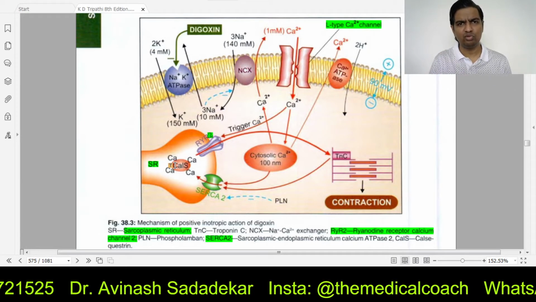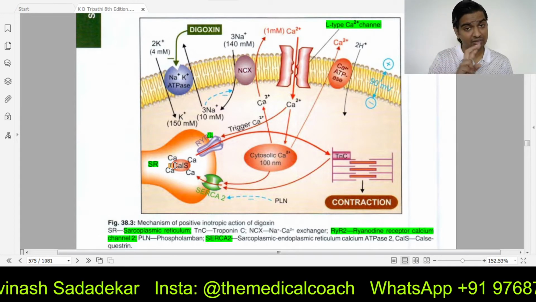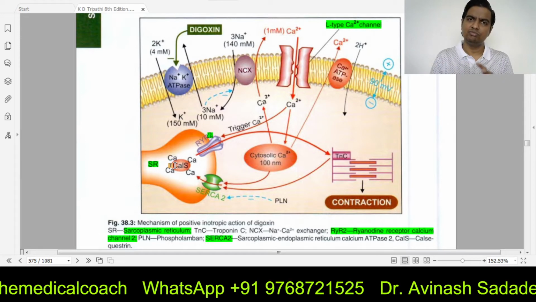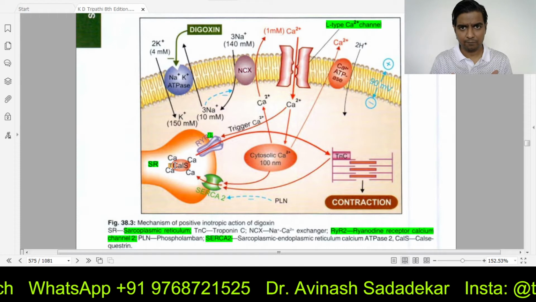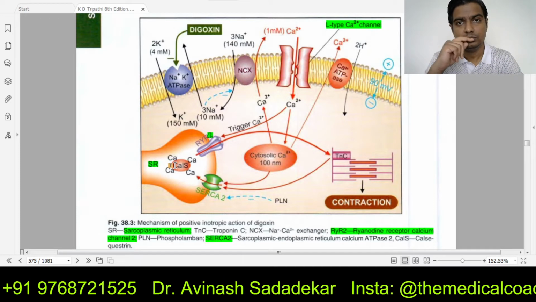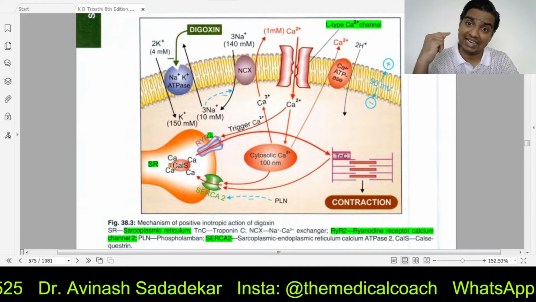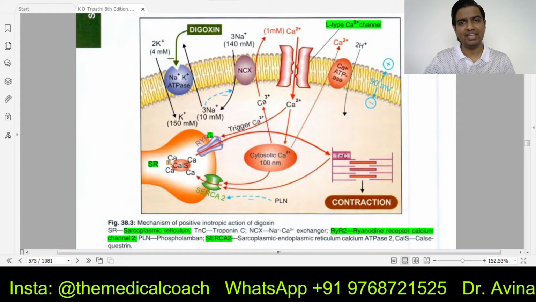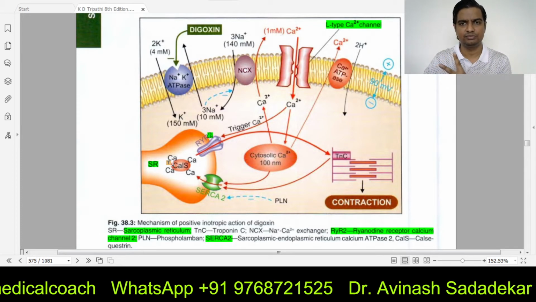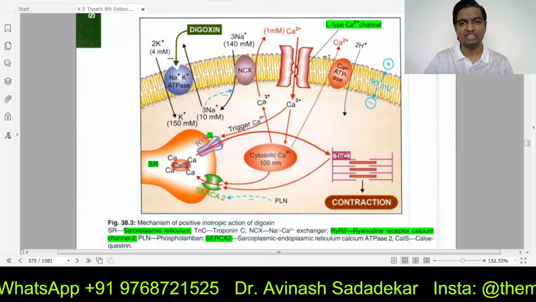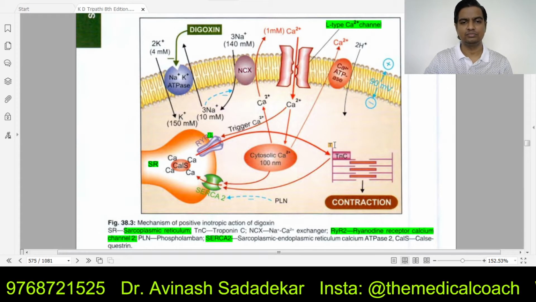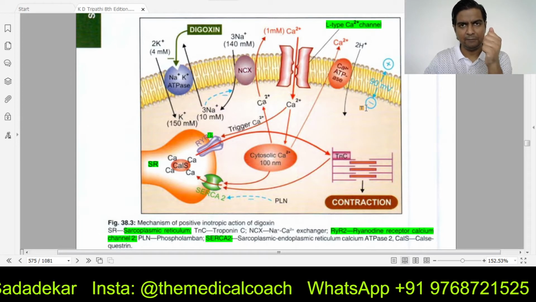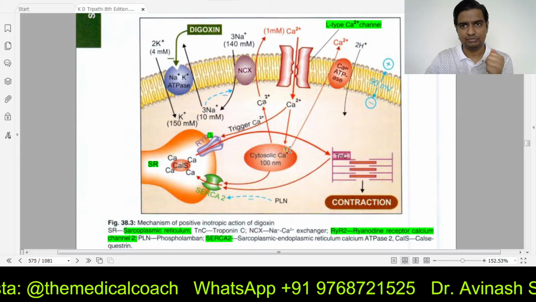But calcium came from two sources, right? One from outside, step number one. Second was from sarcoplasmic reticulum. Whatever came from sarcoplasmic reticulum was put back into sarcoplasmic reticulum. Easy? Fine. What about the calcium that came from outside? That has to be thrown outside. Getting it? And to throw that outside, we have two main methods. The first method is called the calcium ATPase method. Calcium ATPase spends ATP and takes that calcium and throws it outside.